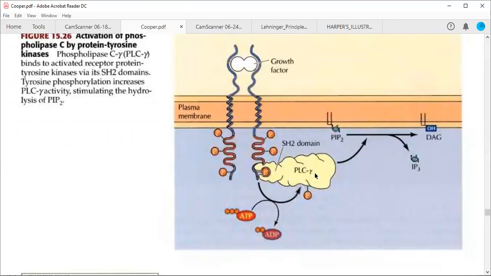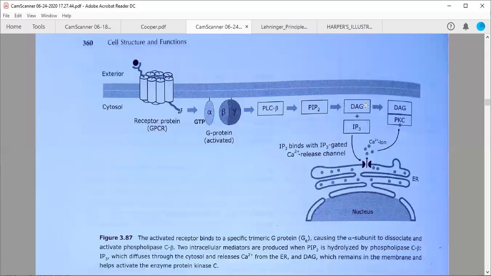Therefore, the protein tyrosine kinase receptors are going to activate another type of phospholipase C, called phospholipase C gamma, which is going to cleave PIP2 in the plasma membrane inner leaflet, producing diacylglycerol and IP3, and it will work in a similar fashion. Diacylglycerol will directly bind with protein kinase C, whereas IP3 will release calcium ions from the endoplasmic reticulum stores. These calcium ions will come through calcium ion channels, bind with protein kinase C and activate it.